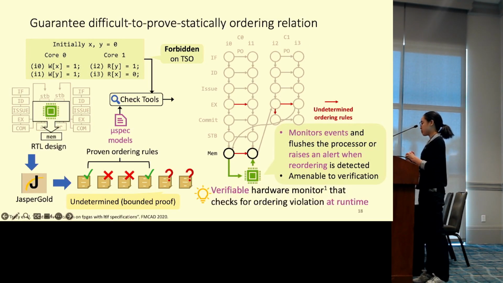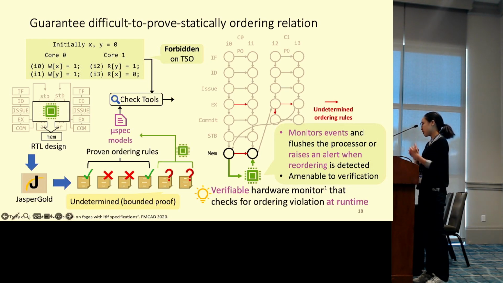So we propose here to make use of a verifiable monitor that checks difficult-to-prove properties at runtime. Specifically, for an undetermined ordering relation, we will modify the design by adding a small finite state machine that will preserve the ordering between two events by raising a flag or flushing the processor when it detects an ordering violation during runtime.